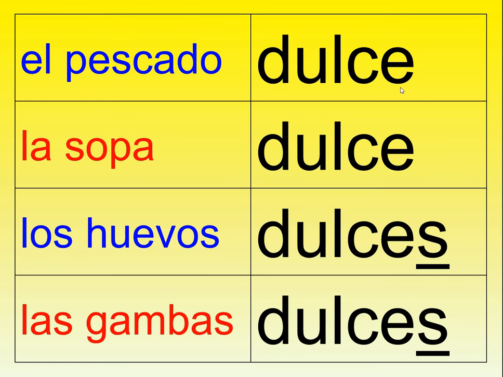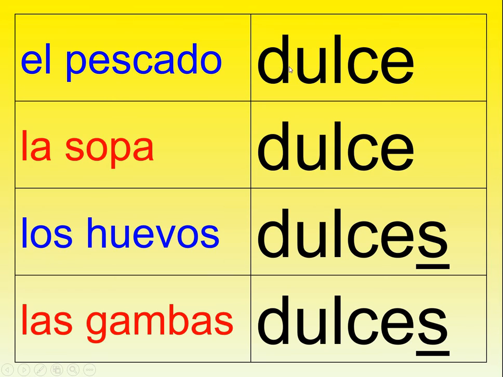Let's look at another word. So this dulce has not changed in the feminine. And we saw that with words like inteligente. If I was going to say my brother is intelligent, it's mi hermano es inteligente. If I was going to say my sister is intelligent, I'd say mi hermana es inteligente. So it's only when that word ends in an O do you change it to an A. If it ends in E, or another adjective that is usually E or O, then it doesn't change.